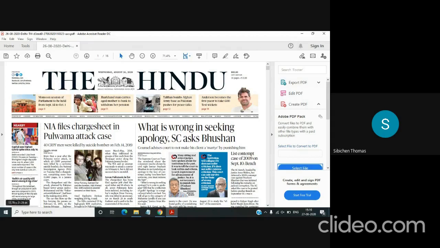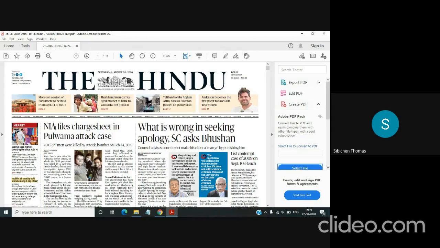Then you have the second one, so we are not going into it since it's always there. Then you have the next article, Delhi's air quality still worst among big cities. This article is very important, and this comes under the section GS3. So you have to put a tick mark or give some identifier to make it evident that this is an article which you have to read.